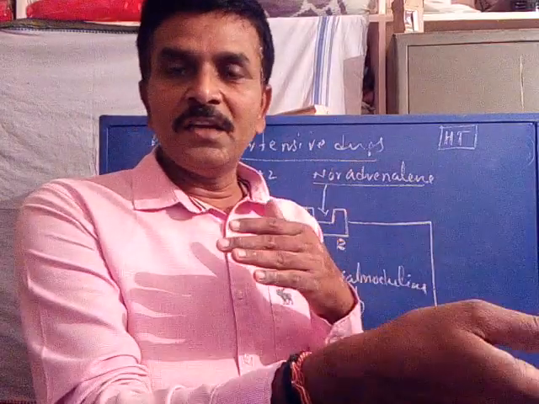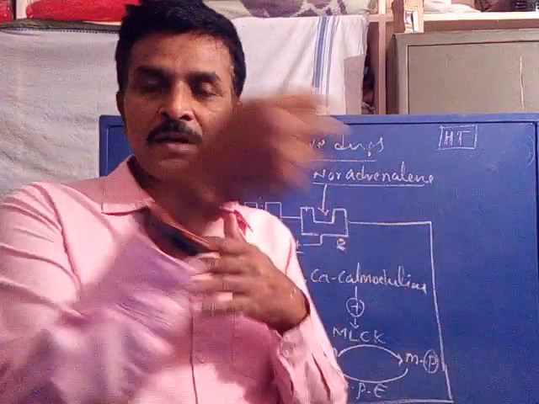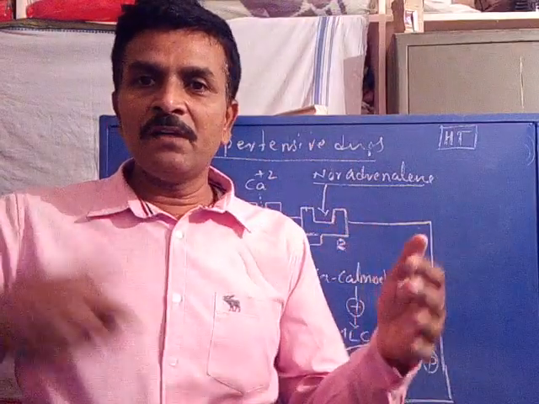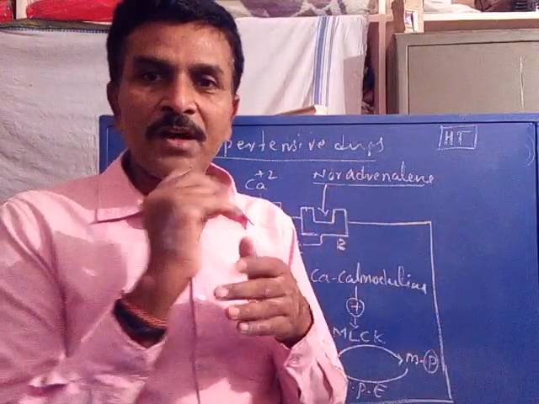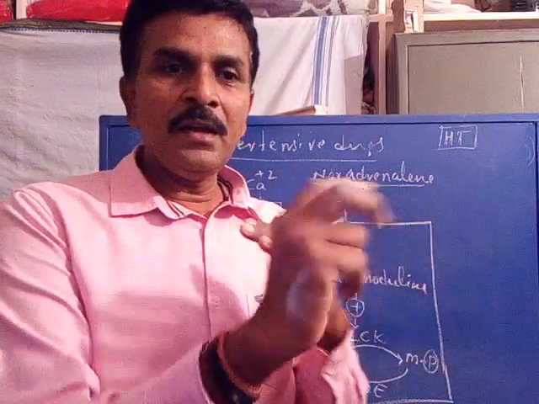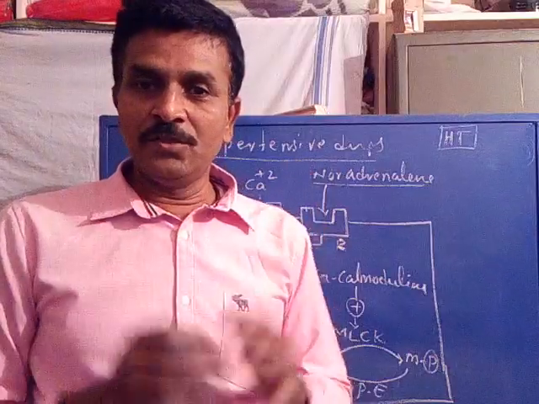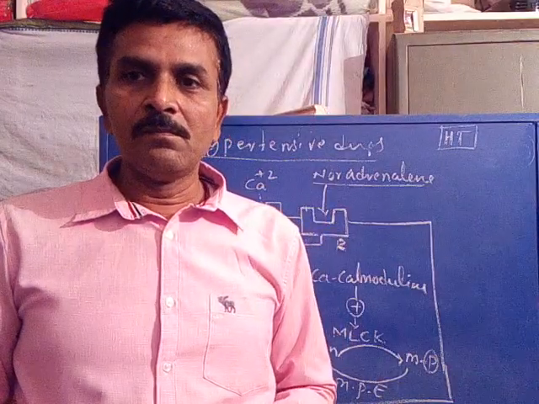The forward reaction, myosin transformation into myosin phosphate, and the back conversion into myosin: the forward and backward reactions are equal, in a 1:1 ratio, in a normal person.